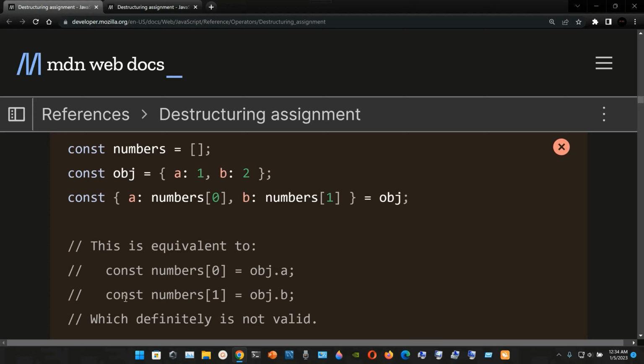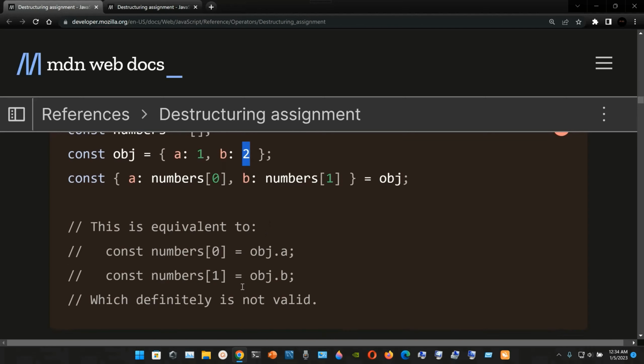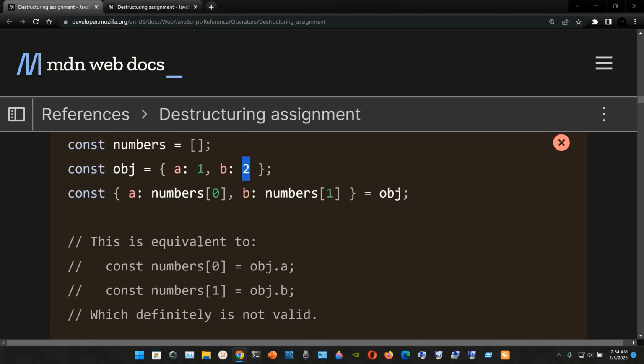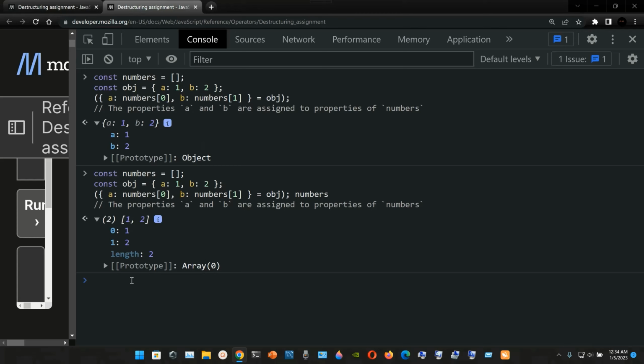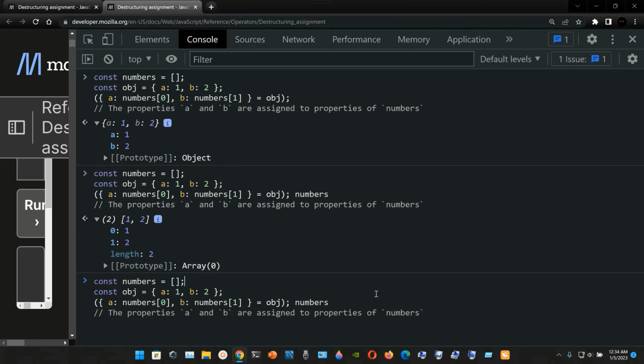Now we have the const numbers 1 close brackets is assigned to object.b, and it's gonna give us this value 2, which definitely is not valid. So this is not valid.